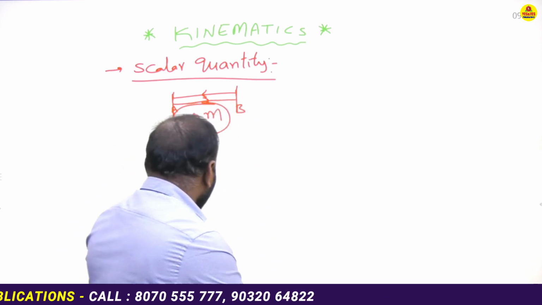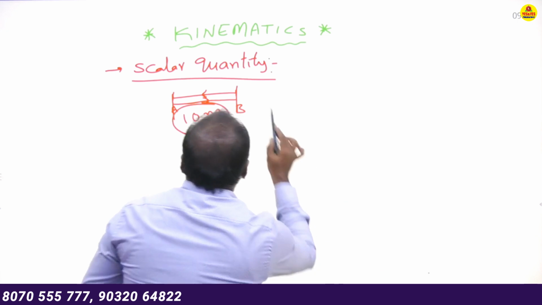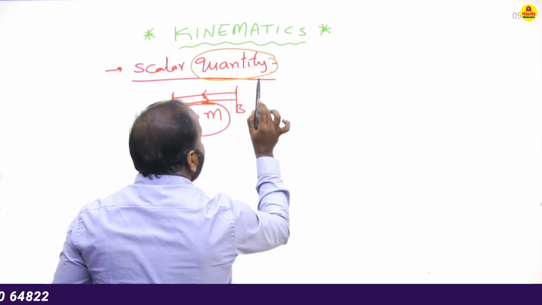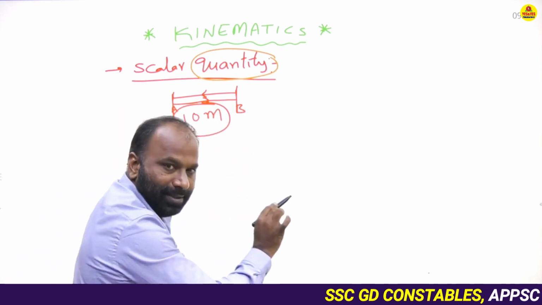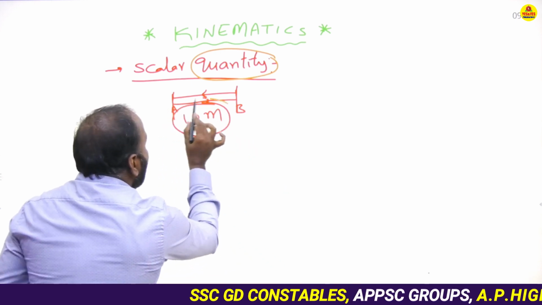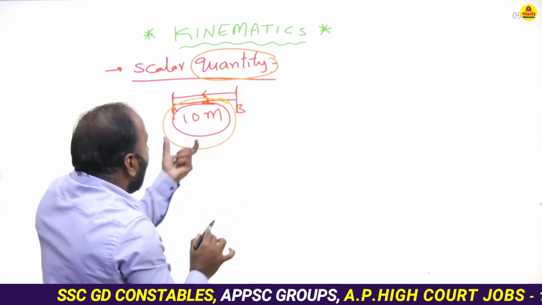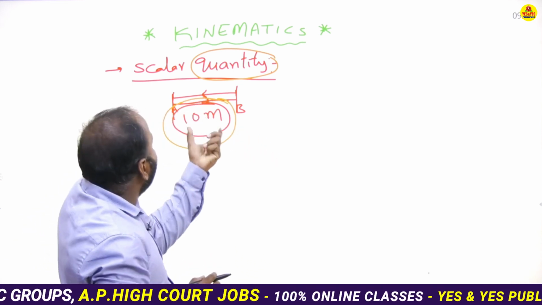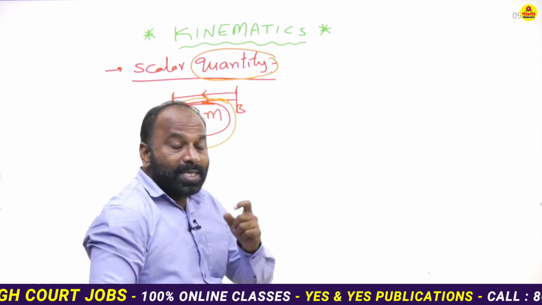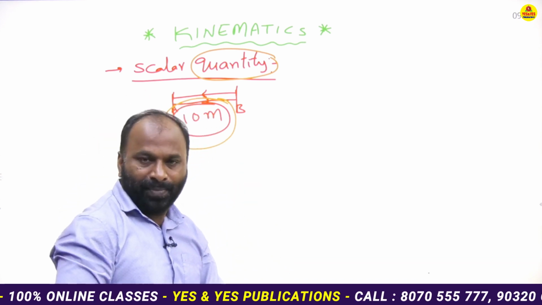So the physical quantity which expresses the magnitude or quantity of the physical quantity is said to be a scalar quantity.